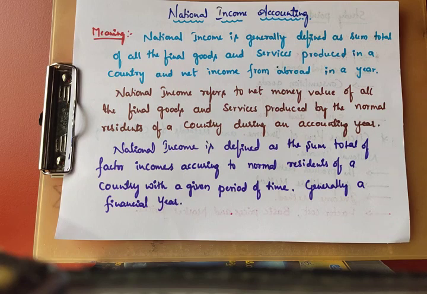So national income is nothing but the value of all final goods and services. It is not possible to calculate the number of goods. We should calculate only the value of all final goods and services produced within the country during a year. During a year means the financial year. And what we are receiving from abroad is not only income, it is net income from abroad. It's very important. So this is the meaning of national income.